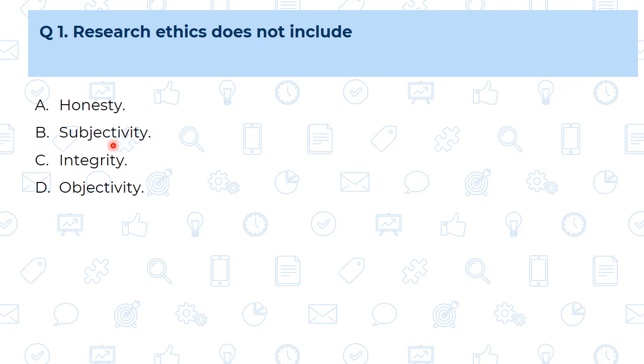So subjectivity is not included in the research ethics. And integrity, this is also very much important research ethics. So from these four options, subjectivity is not included into the research ethics. So our answer is B. Okay, first question. Now let us see the second one.